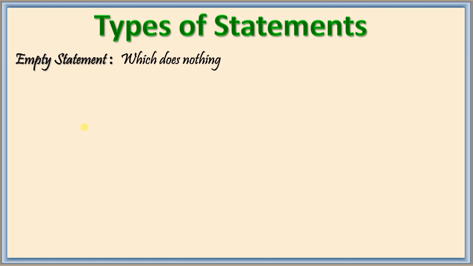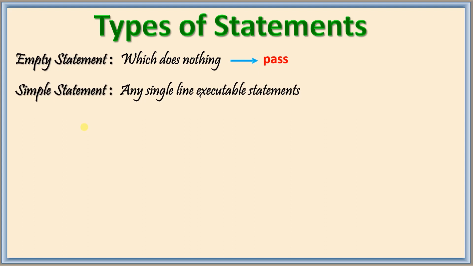Sometimes there may not be any logic, but as per the syntax we may need to have some statement there. At that time we will be using a simple keyword, pass. It just passes the action to the next statement, nothing else. Next one, simple statement: any single line executable statement. For example, print hi, or taking input, or assigning a is equal to 10.